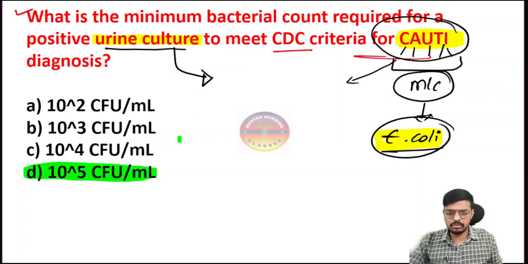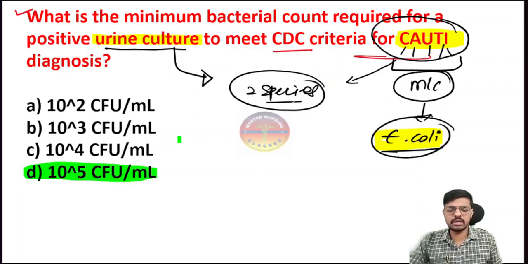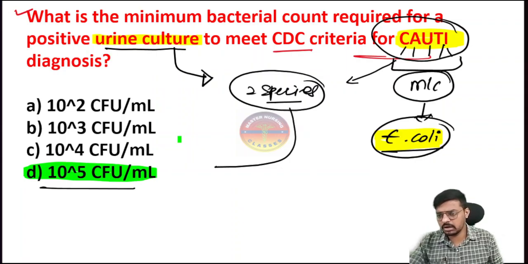Here mostly at least two species we have to see, like E. coli and Klebsiella, at least two we have to identify. Among those, any one, at least E. coli or Klebsiella or any other bacteria, should be more than 10 to the power of 5 colony forming units. CFU here is colony forming unit, for 1 ml of the urine.